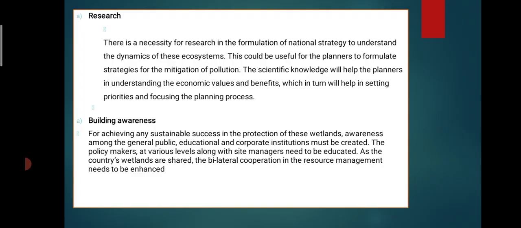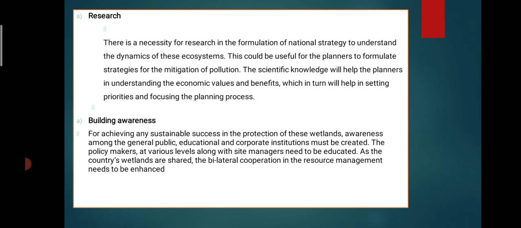Okay, that is an area we have to work on. Then we have to do research also. Necessary research, formulation of a national strategy and understanding the dynamics of this ecosystem could be useful for planners to formulate strategy and mitigate pollution. Scientific knowledge will help planners understand the economic value and the benefit. These will help in setting priorities and focusing the planning process.